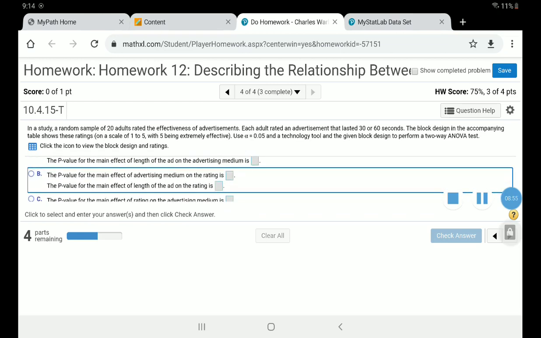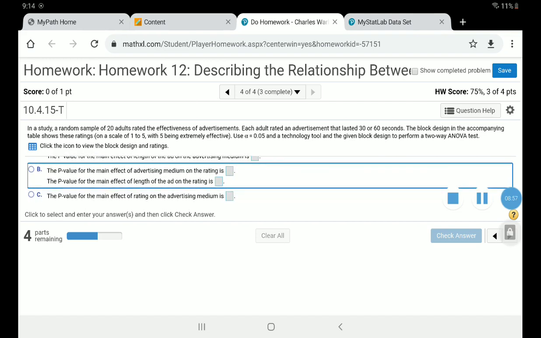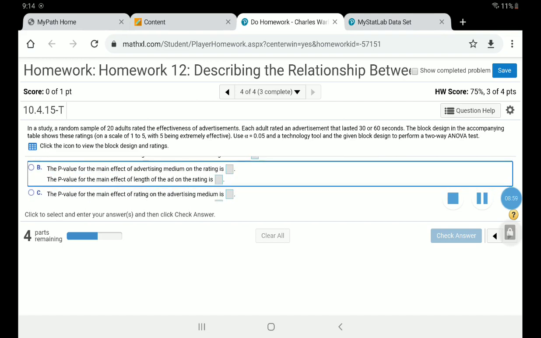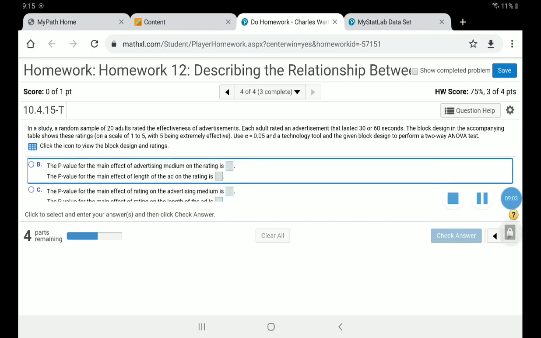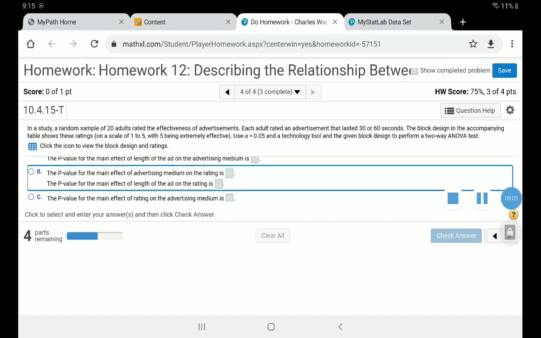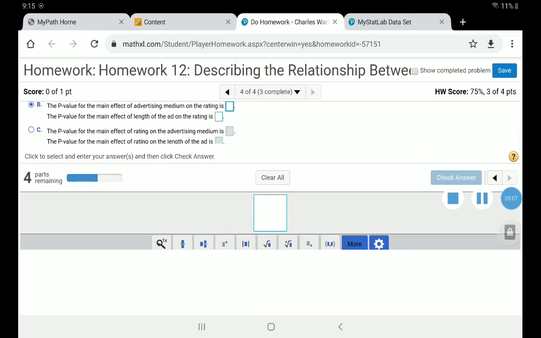So let's see, what is B? B says the main effect of the medium on ratings. So I got to be sure that it's an effect on ratings. My medium is the column. So I wrote down the p-value for the column.